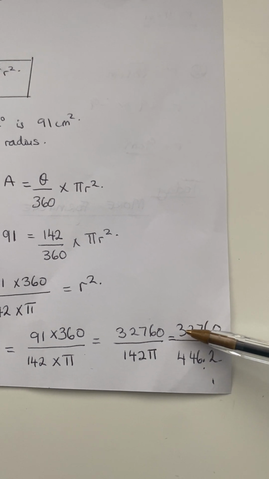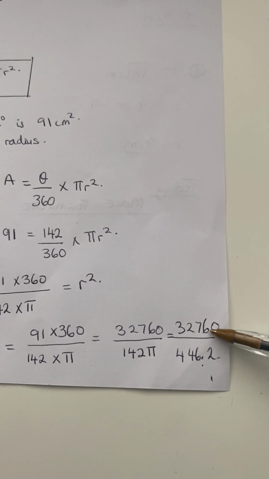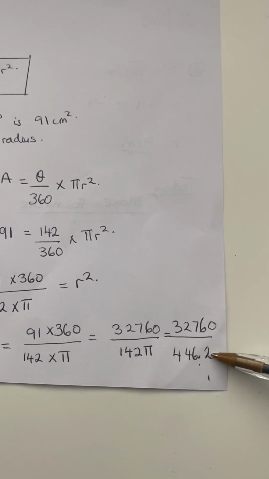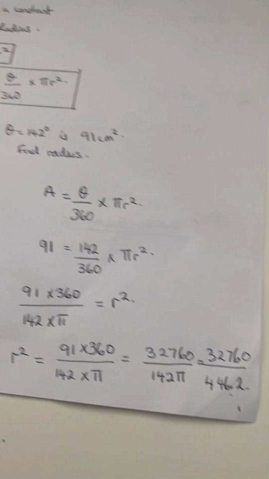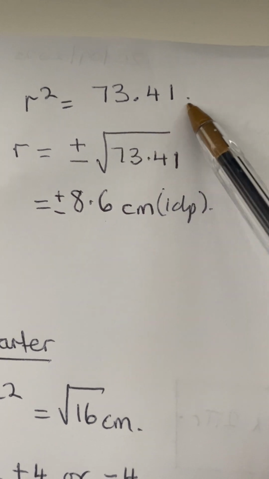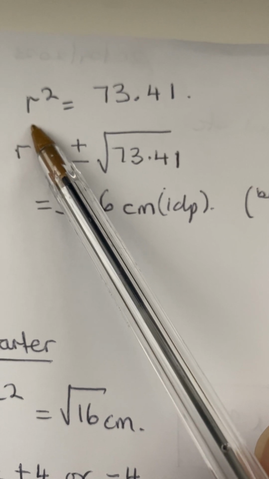Then on your calculator again, 32760 divided by 446.2. If you do that properly on the calculator, you have 73.4, which will be equal to r squared.